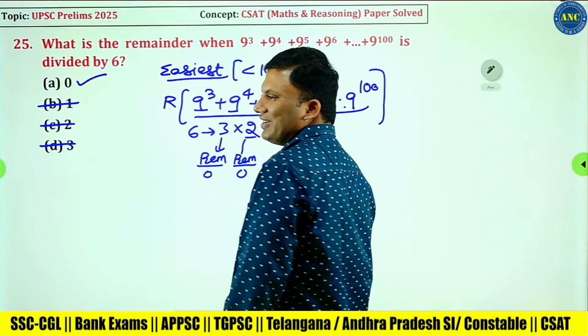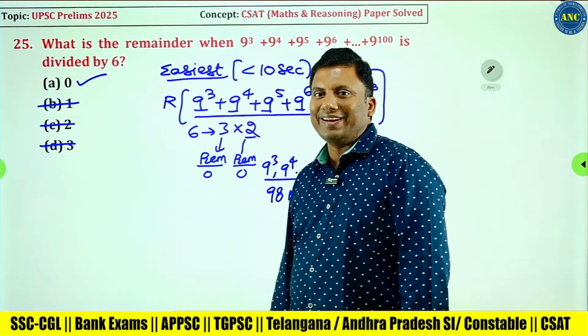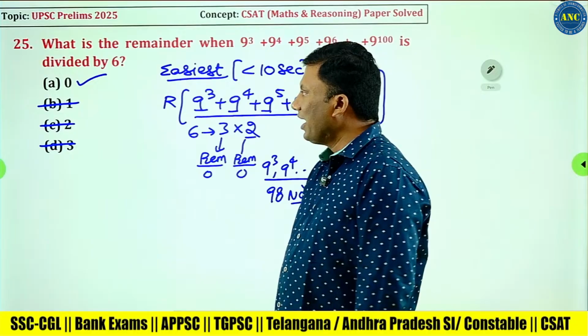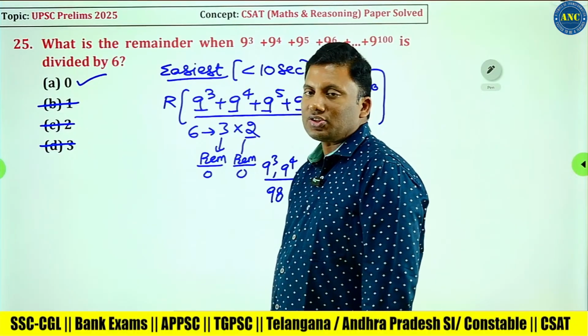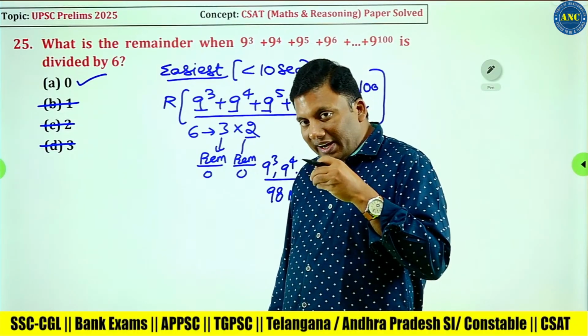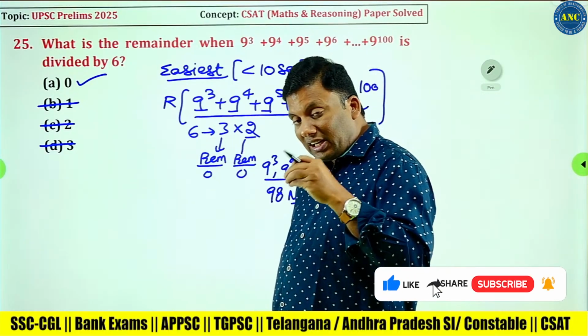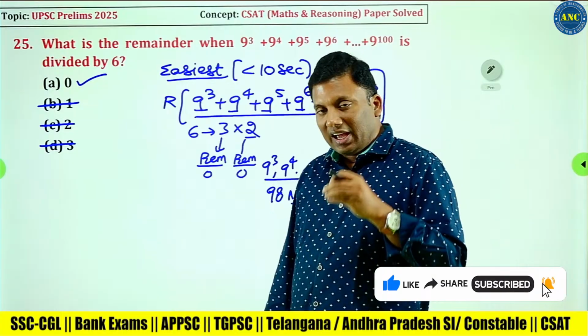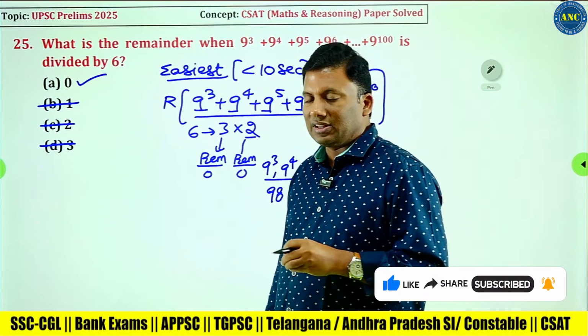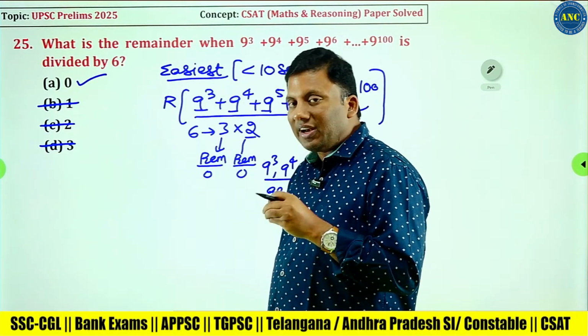Answer for this question is 0. I hope the idea is very much clear. Answer for this question has to be option A. When you write 6 as 3 into 2, in the numerator every term is divisible by 3. Numerator, it is an even number.